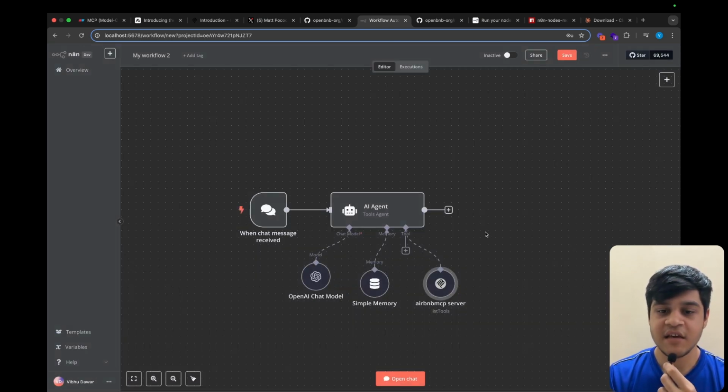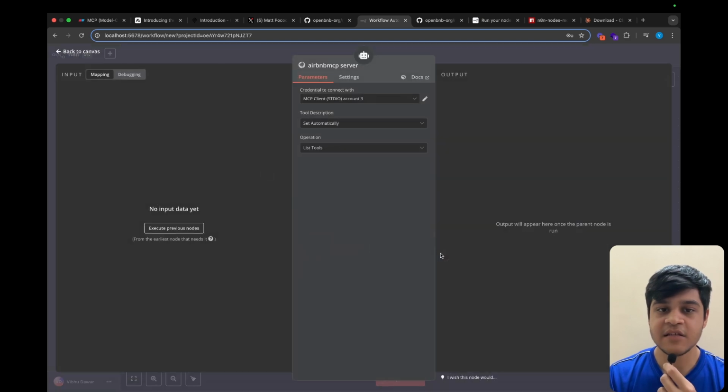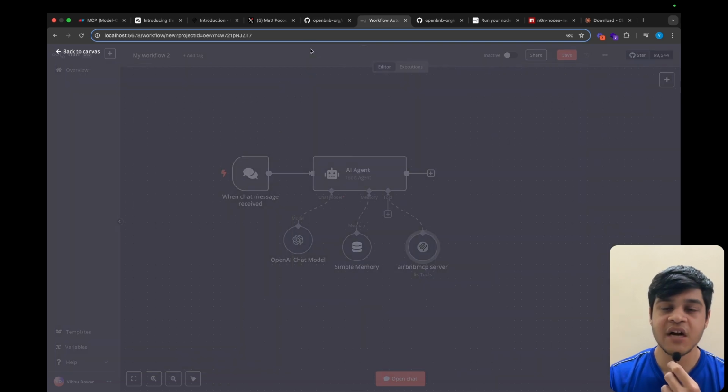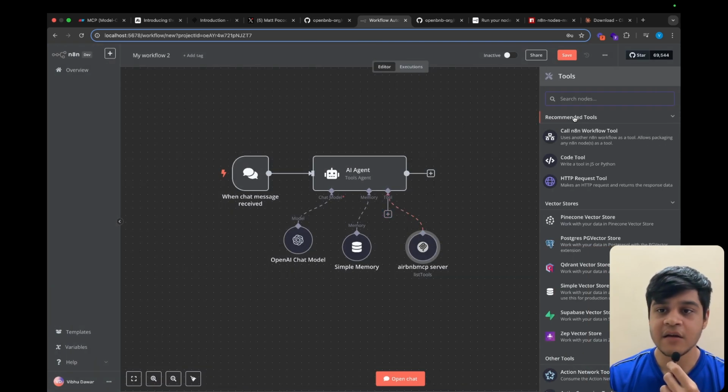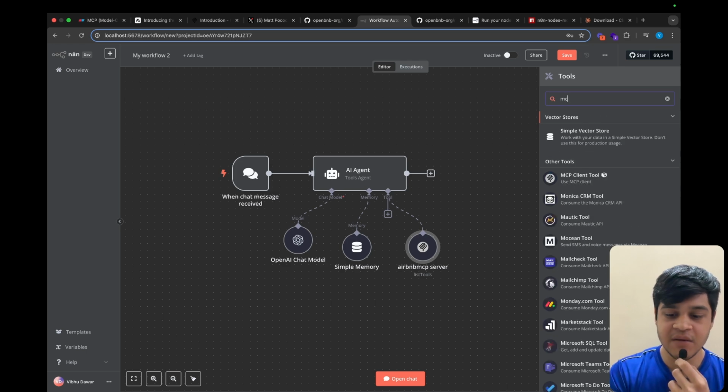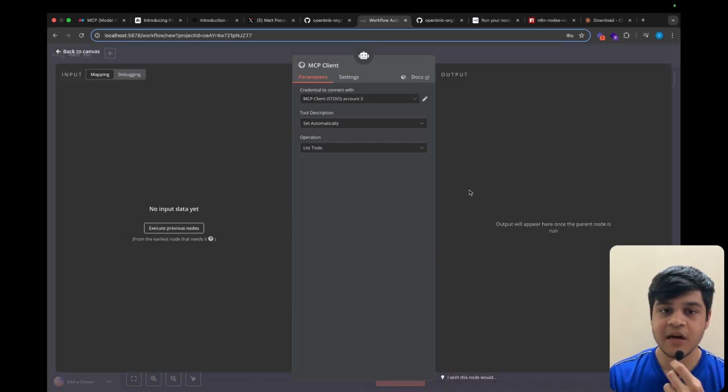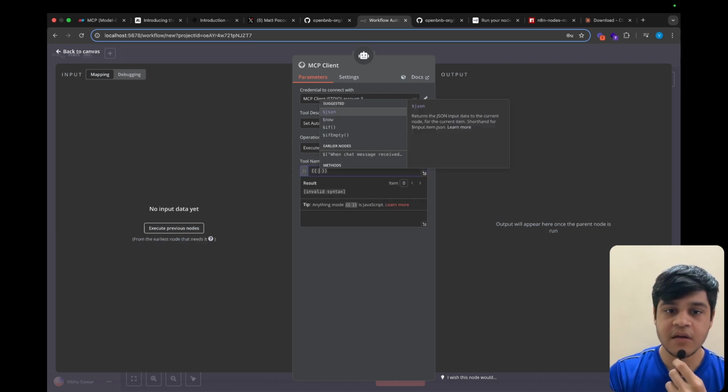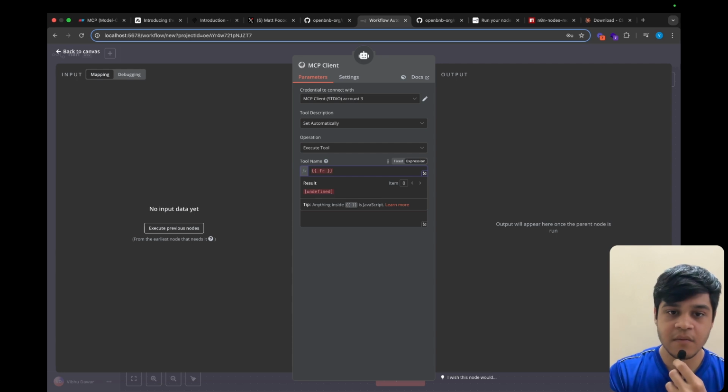So here is the Airbnb MCP server, and in this MCP, we can do a wide variety of operations. One is the list tool and second is the execute tool. These are the most widely used operations, so we are going to do that only. And in another tool, we can create an MCP client, and then we can use the execute tool. For the tool name, we need to provide an expression from AI.